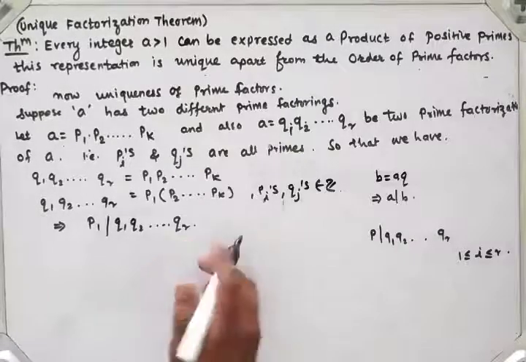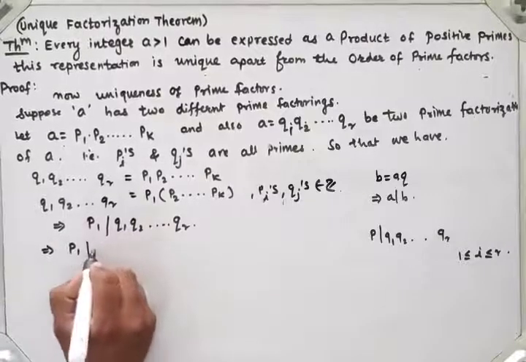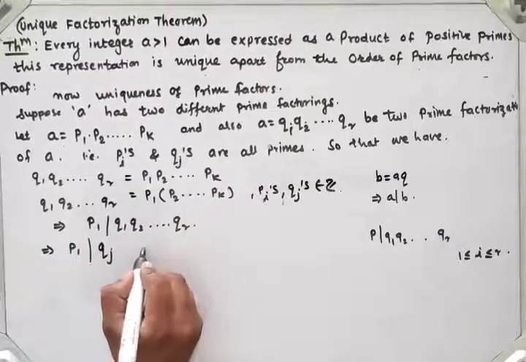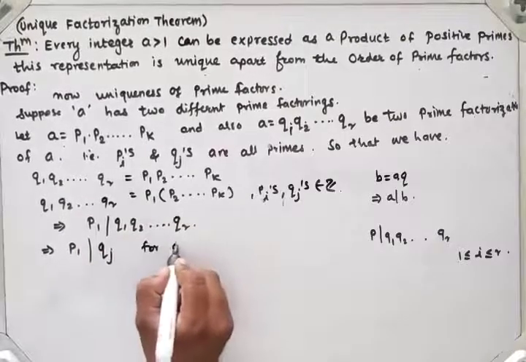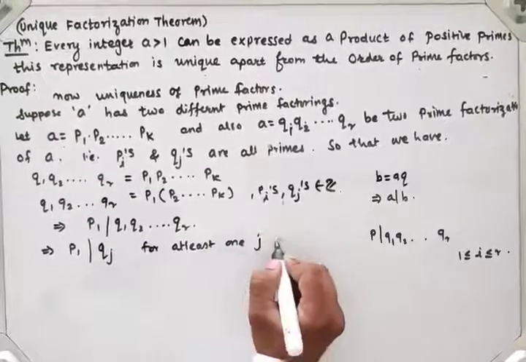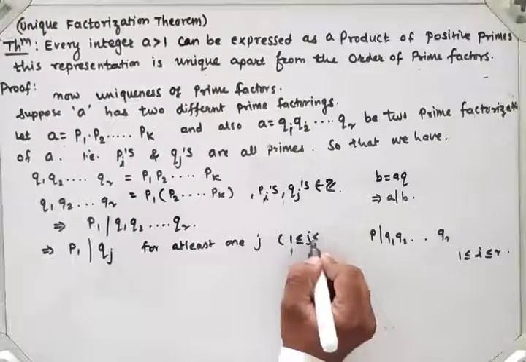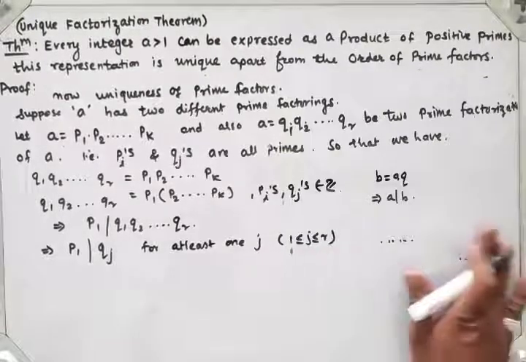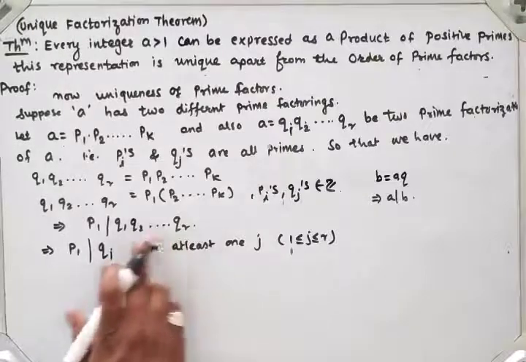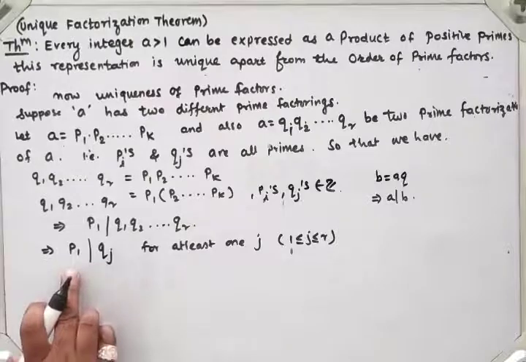So p1 must divide at least one qj for 1 less than or equal to j less than or equal to r, because p1 and qj are both primes.